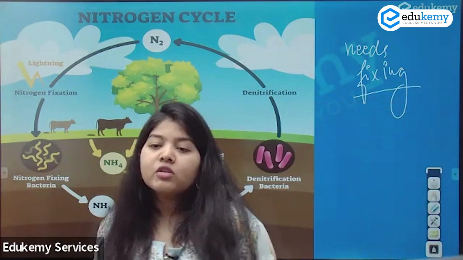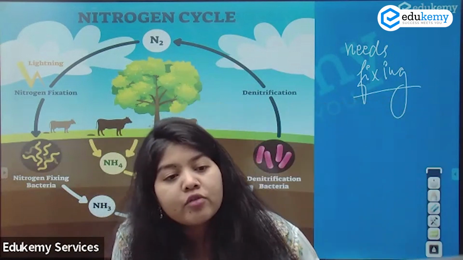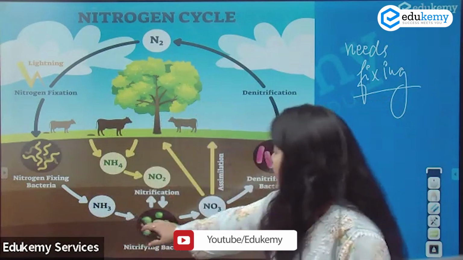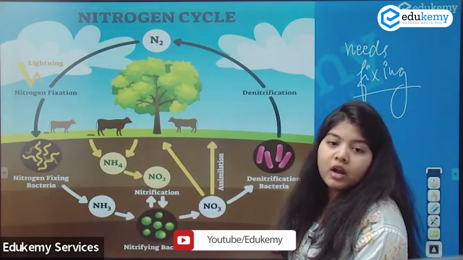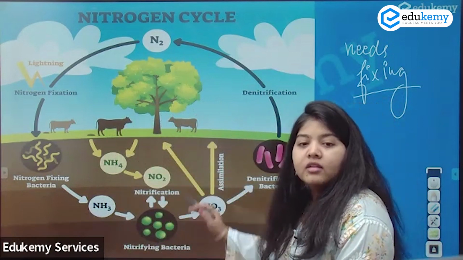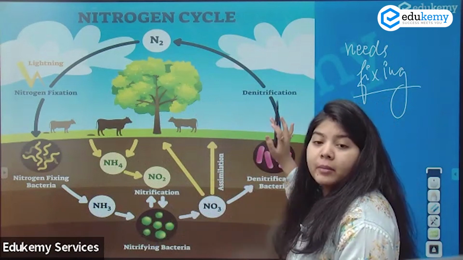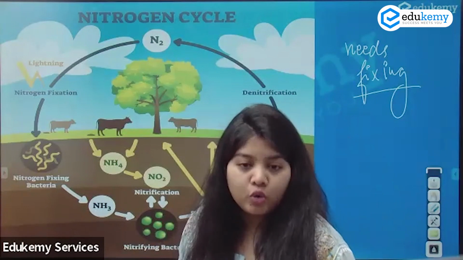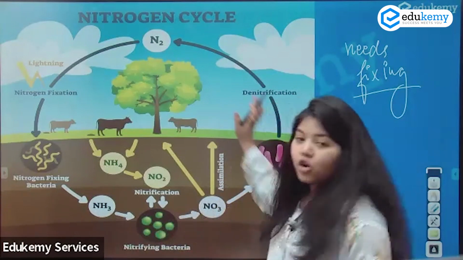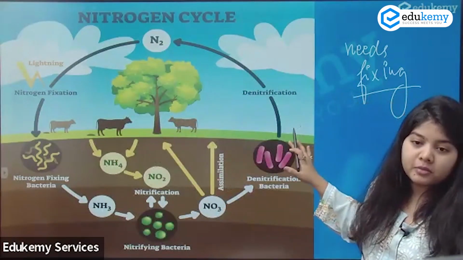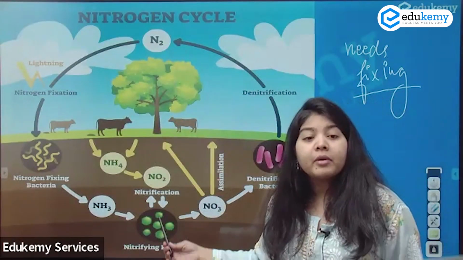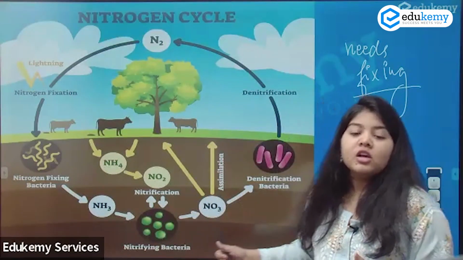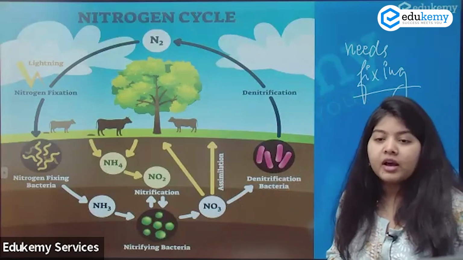Plants take it in the form of nitrates. You first convert it into ammonia, and then the ammonia undergoes nitrification, and then there are denitrifying bacteria also, because anything in abundance, bacteria are difficult to control. Always remember, nature always has a proper balance mechanism. What if nitrifying bacteria become excessive in nature? They will do a lot of nitrogen fixation. So for that, I have denitrifying bacteria as well.